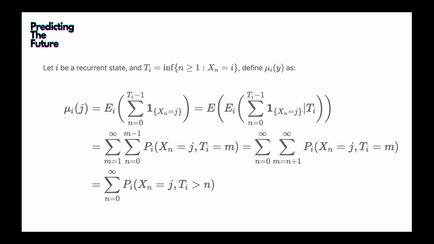And because it's a posterior series, by the Fubini theorem, we can switch the summation. We move the summation over m inside, move the summation over n outside, and change the variable. We get this one, and when we sum over m equal to n plus 1 to infinity, that's actually T_i greater than n. So that eventually simplifies to the summation over n equal to 0 to infinity of P(X_n = j, T_i > n).